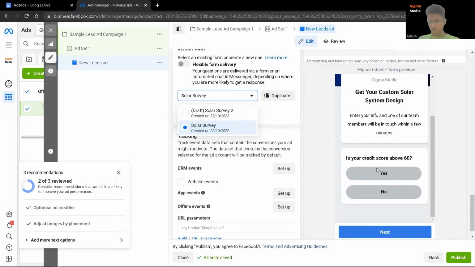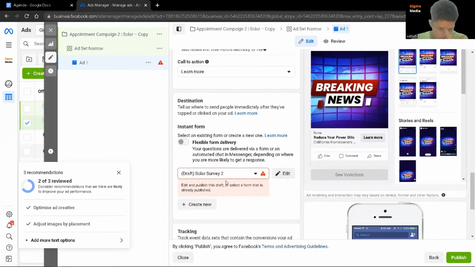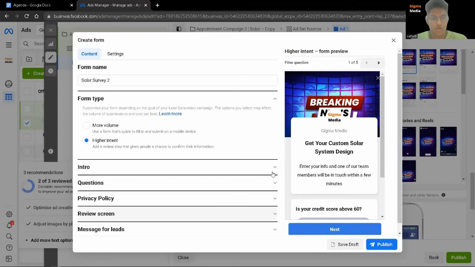This is how the lead form will look. So let's take a look at it. Click on this. All right, so this is basically a draft survey that I've created. So you can click on create new, but let's go here. Okay, so form name, you can select solar survey 2. Doesn't really matter the name. But let's just say, okay, solar survey. Or maybe you can even use any name. It won't actually show up here, so it doesn't really matter.